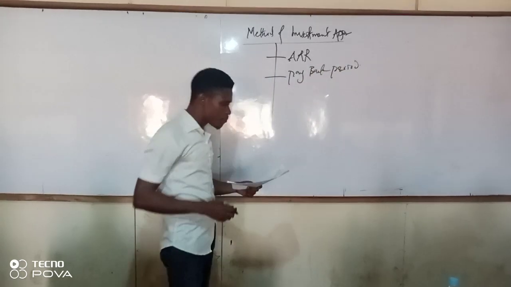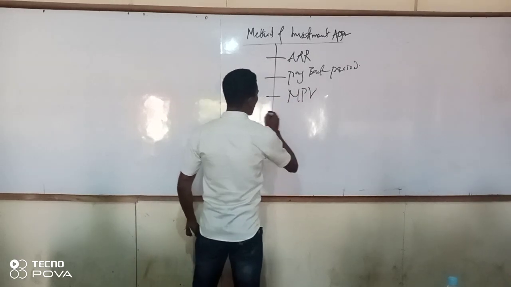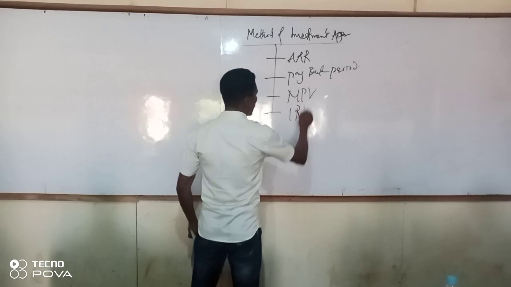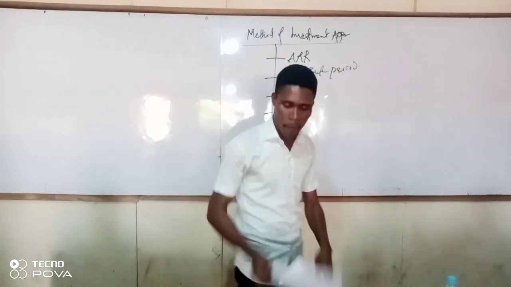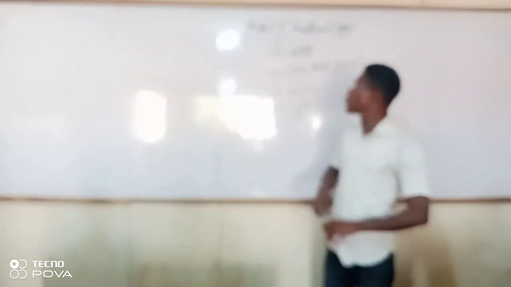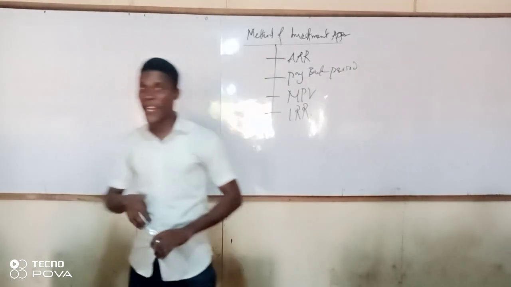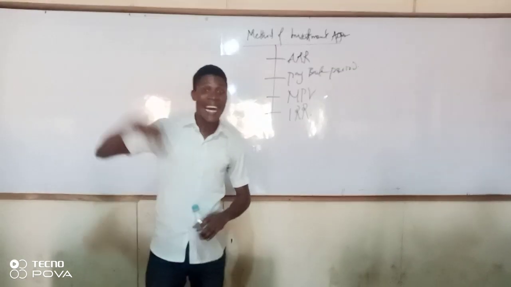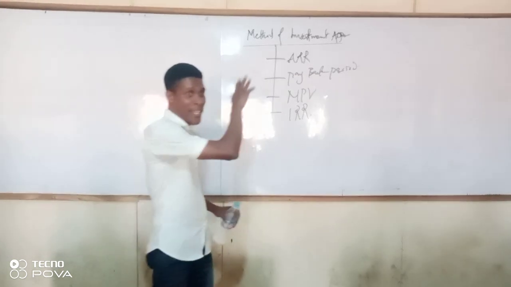That's another method. And we have net present value and what we call internal rate of return. These are the 4 methods that we use to appraise a project as far as PM is concerned. When I say as far as PM is concerned, that means there are still other methods, but as far as this level is concerned, we limit ourselves to these.